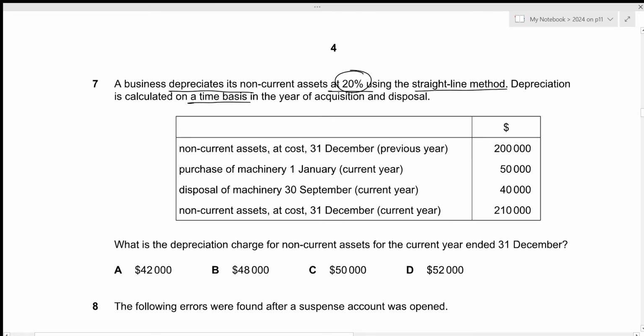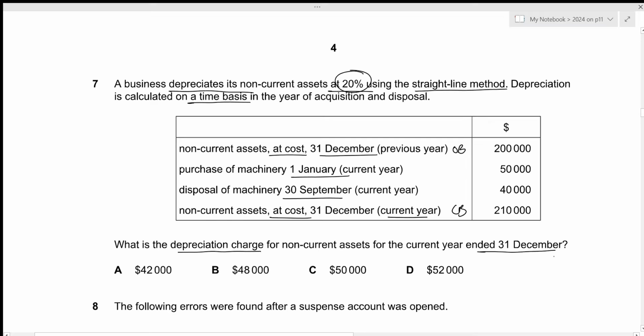Now we have non-current assets at cost 31st December. This is previous year 31st December, which means that this value of 200,000 is the opening balance. So this is the opening cost of the existing non-current assets. Then we have purchase of machinery, current year, 1st January. So this is the cost of the purchase. Then we have disposal of machinery, 30 September, current year. Then we have non-current assets at cost at the date of 31st December, current year. So this is the closing balance of our cost. Now we need to figure out the depreciation charge for non-current assets for the year ended 31st December.